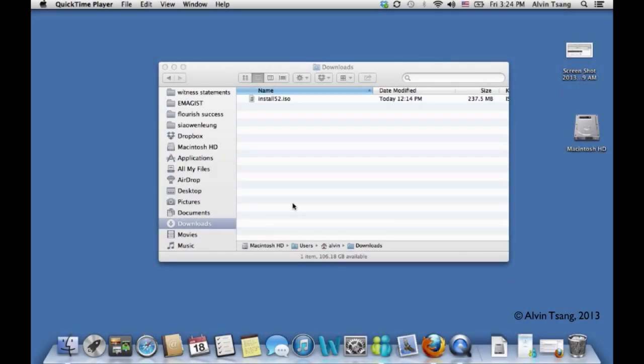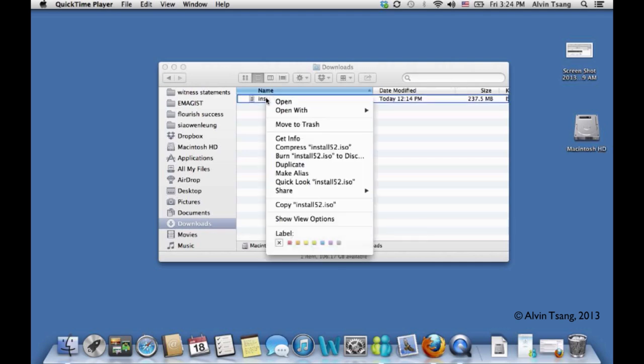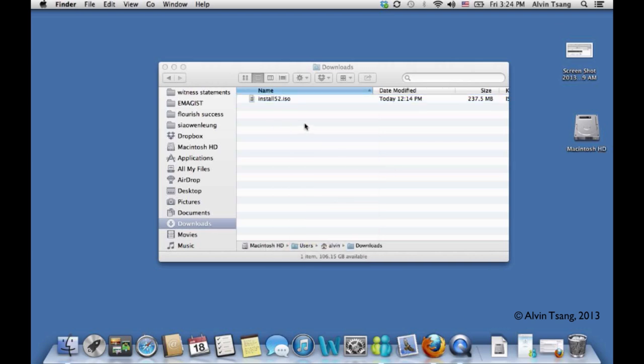Okay, I've finished downloading the installation ISO for OpenBSD. Now we have to burn it onto a CD-ROM. Make sure you do not do this. You do not right-click and then select burn install52.iso to disk, because what that will do is to actually burn the ISO to the CD-ROM as a file. That isn't what you want. You want to burn the ISO as an image to the CD-ROM, not to burn it as a file.